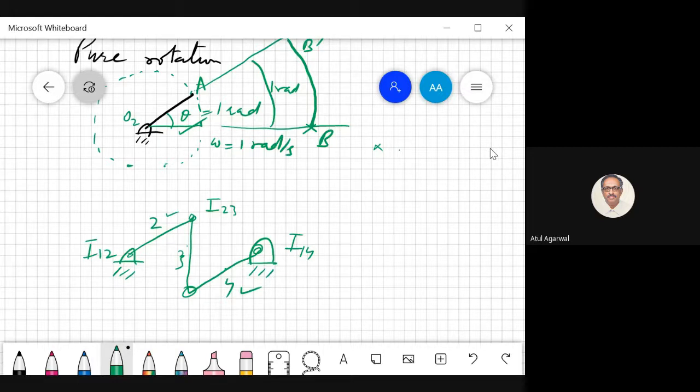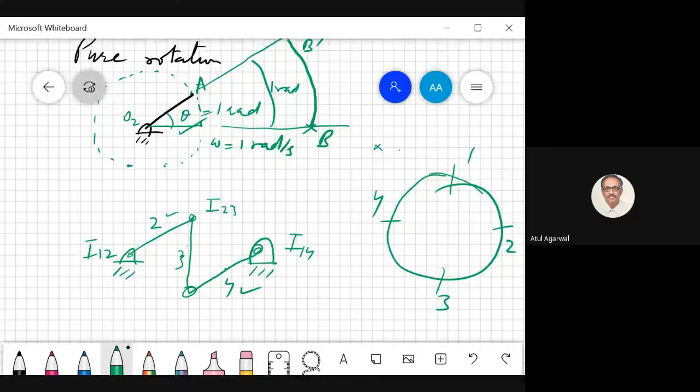So there is actually a method of doing it, and we will show you how. We just write 1, 2, 3, 4. Then we know I12, so we draw a solid line. Then we also know I14, we draw a solid line. We also know I23, we draw a solid line. Then we also know I34, we draw a solid line. Then we don't know I13.